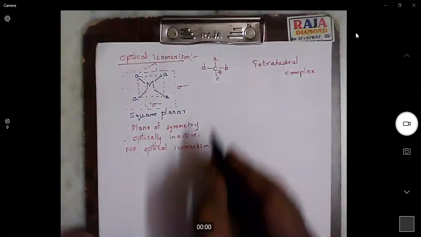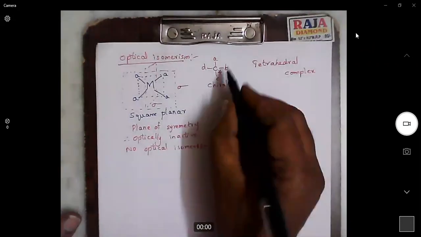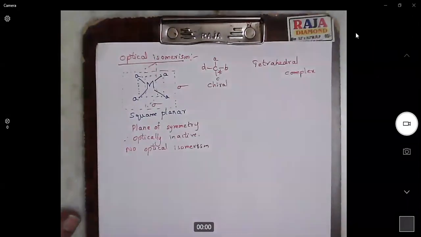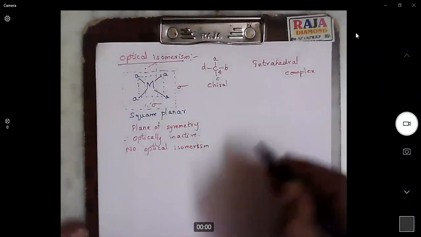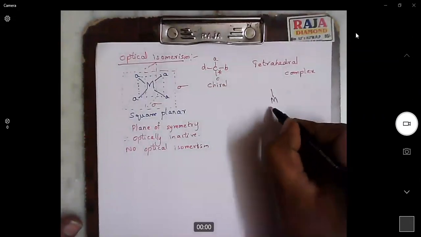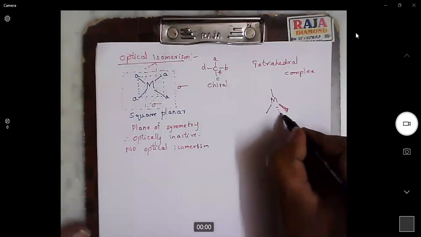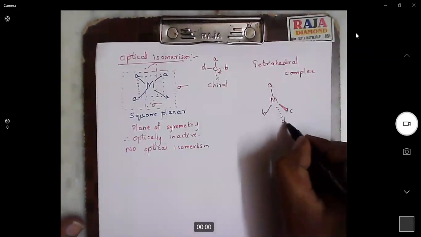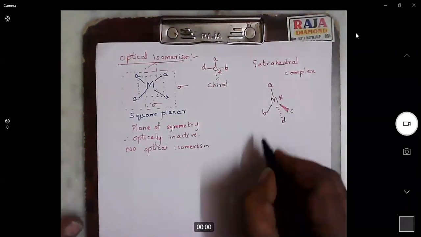So it is a chiral carbon, because carbon is in sp3 hybridization and has tetrahedral geometry. Similarly, in tetrahedral complexes, if the metal is bonded to four different ligands, then it is optically active, because it is similar to a chiral center.